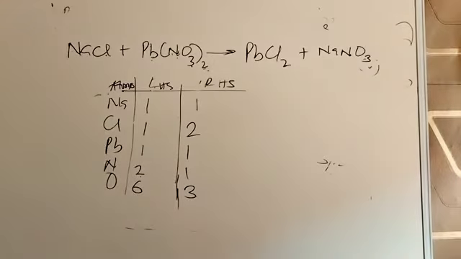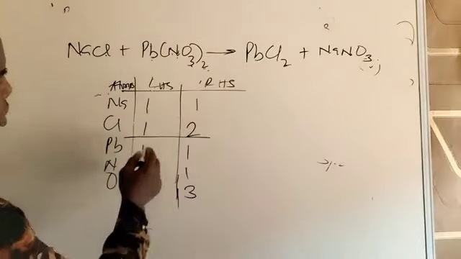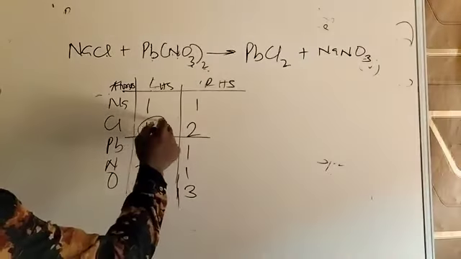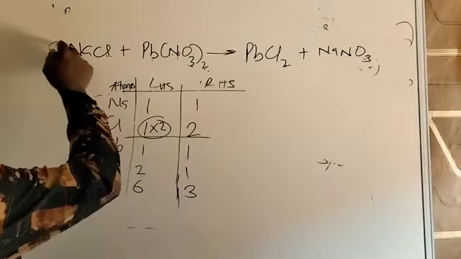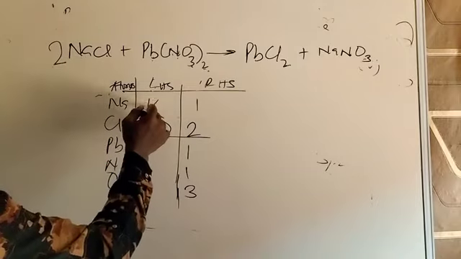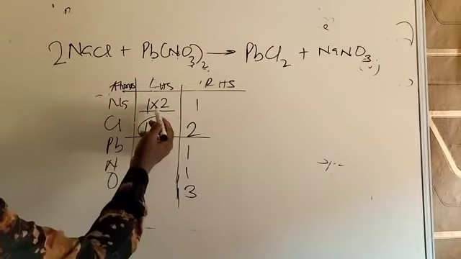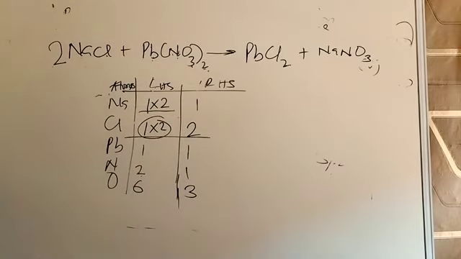So what do we do? We look for where we have a deficient number. Chlorine is one of them. Multiply this side by 2. Go to this side and put 2 there. That will also affect sodium, so multiply this side also by 2. You can see that, so you are balanced on chlorine.